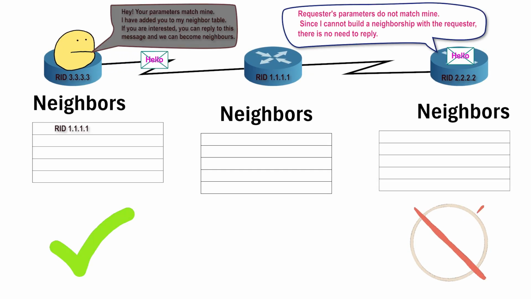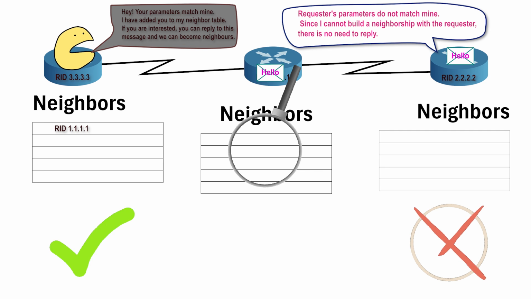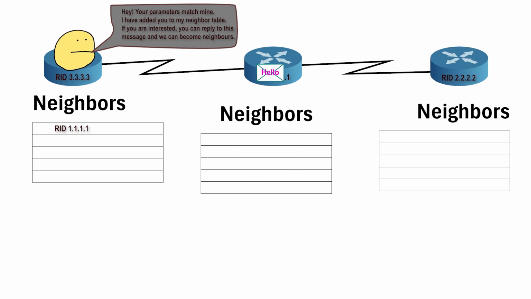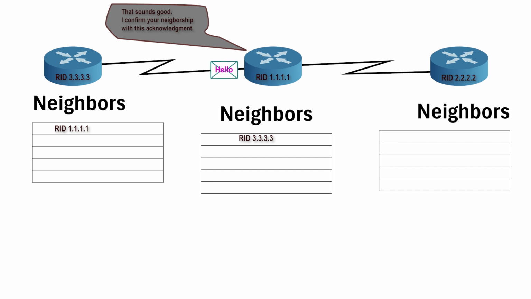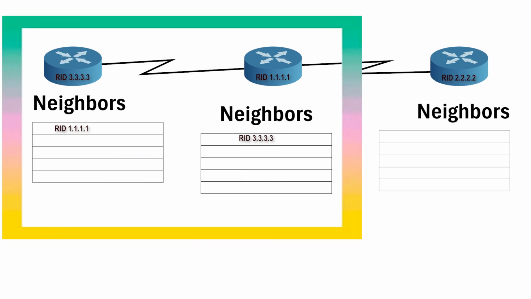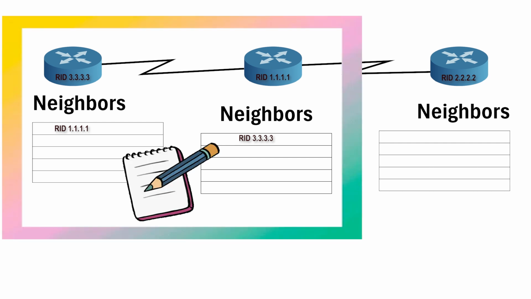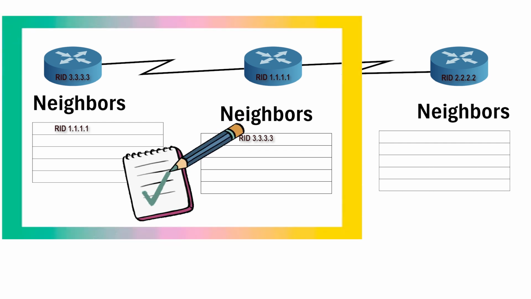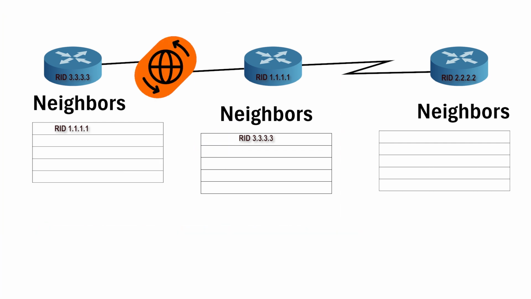A router enters the two-way state when it receives a reply from a router that is not in its neighbor list. This message informs the hello sender router that its parameters match the hello receiver router's parameters, and the hello receiver router is ready to become a neighbor. If this router is willing to build a neighborship, it can reply with another hello packet. If the router replies, both routers enter the two-way state. If 2 routers reach this state, it means that both routers have met all OSPF configuration requirements to become neighbors. At this point, they are neighbors and ready to exchange their routing information.